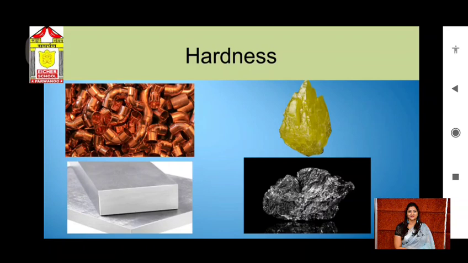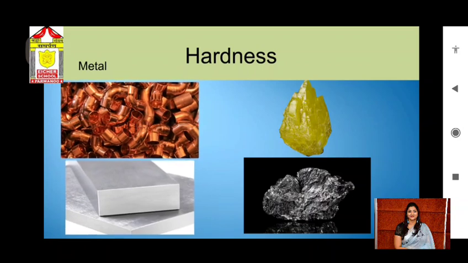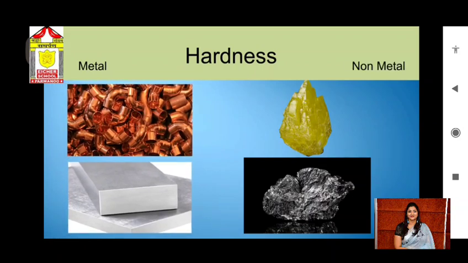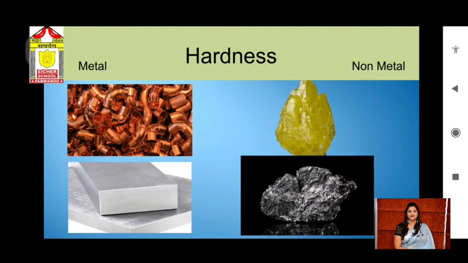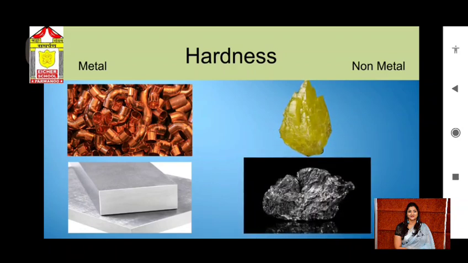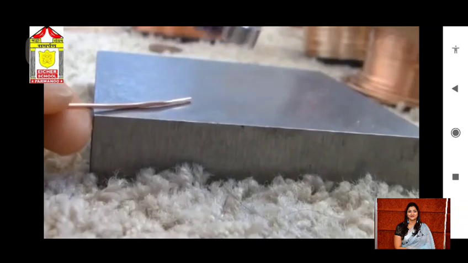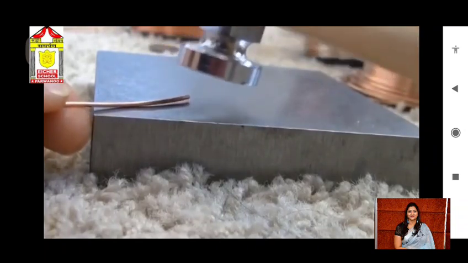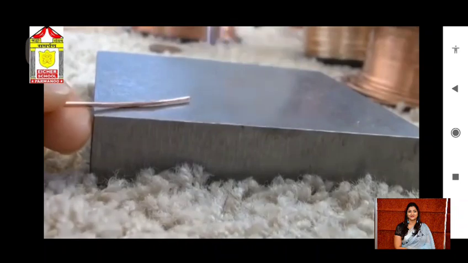Observe this picture. We have taken four substances. Two of them are metals and the other two are non-metals. Here, the metals are copper and iron, and the non-metals are sulfur and carbon. Have you ever observed that when copper and iron metals are beaten with a hammer, their shape changes?